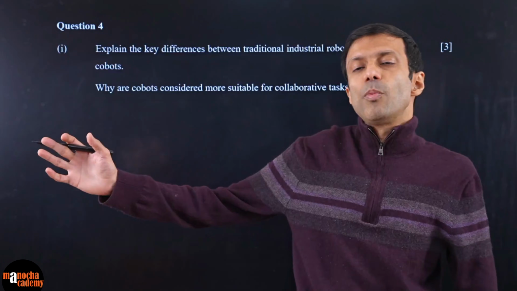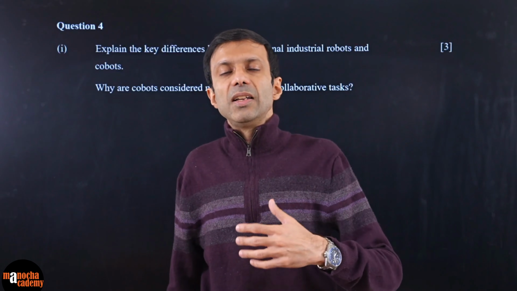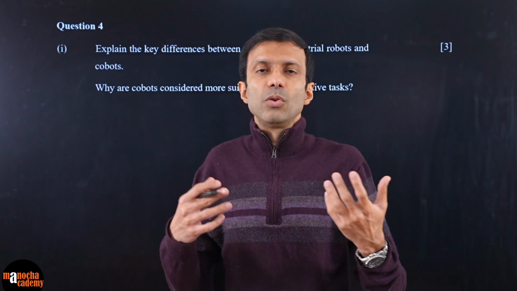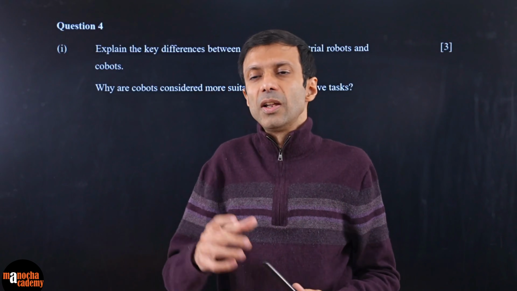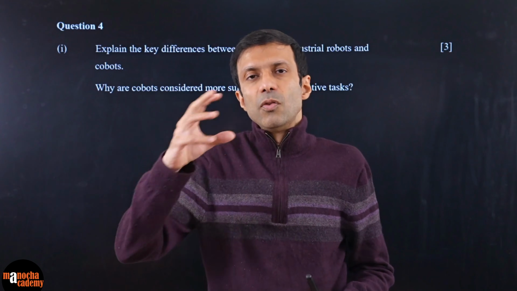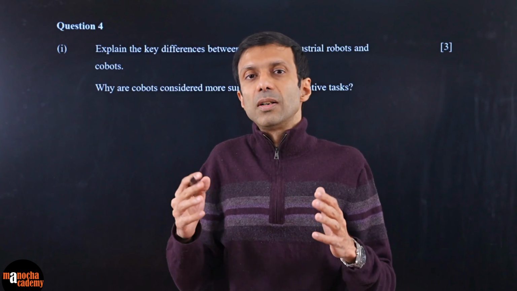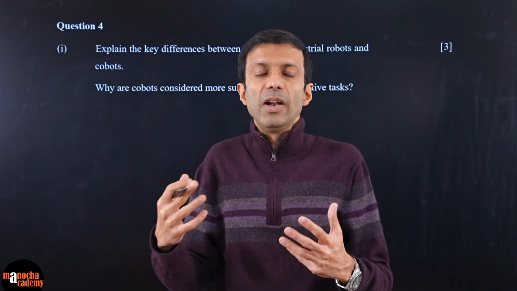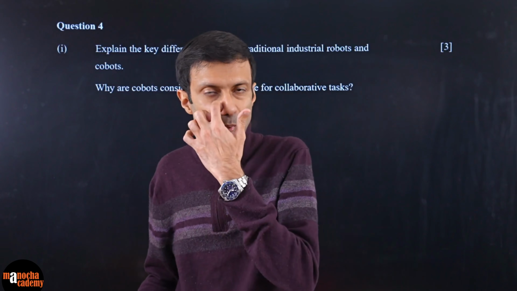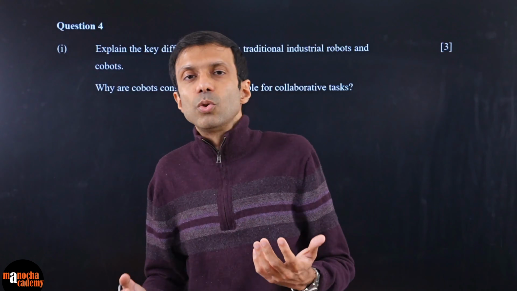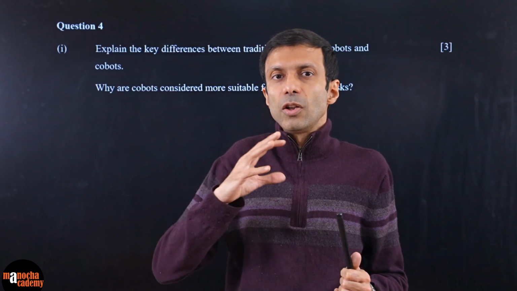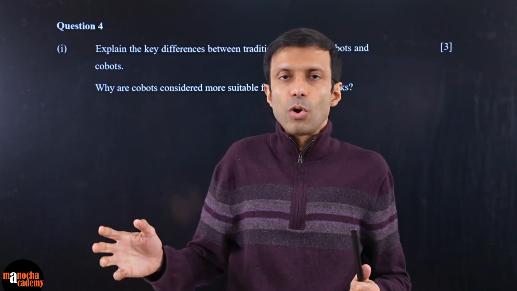Industrial robots basically means, let's say, in car manufacturing, or like we discussed, fan manufacturing. These industrial robots are doing the task. Typically these robots will be in cages for the safety of humans, because they're doing heavy movements, and if some human comes near them, they could have an accident. The robot could hit them. So these are more for where humans are not collaborating, they're just turning it on and off.